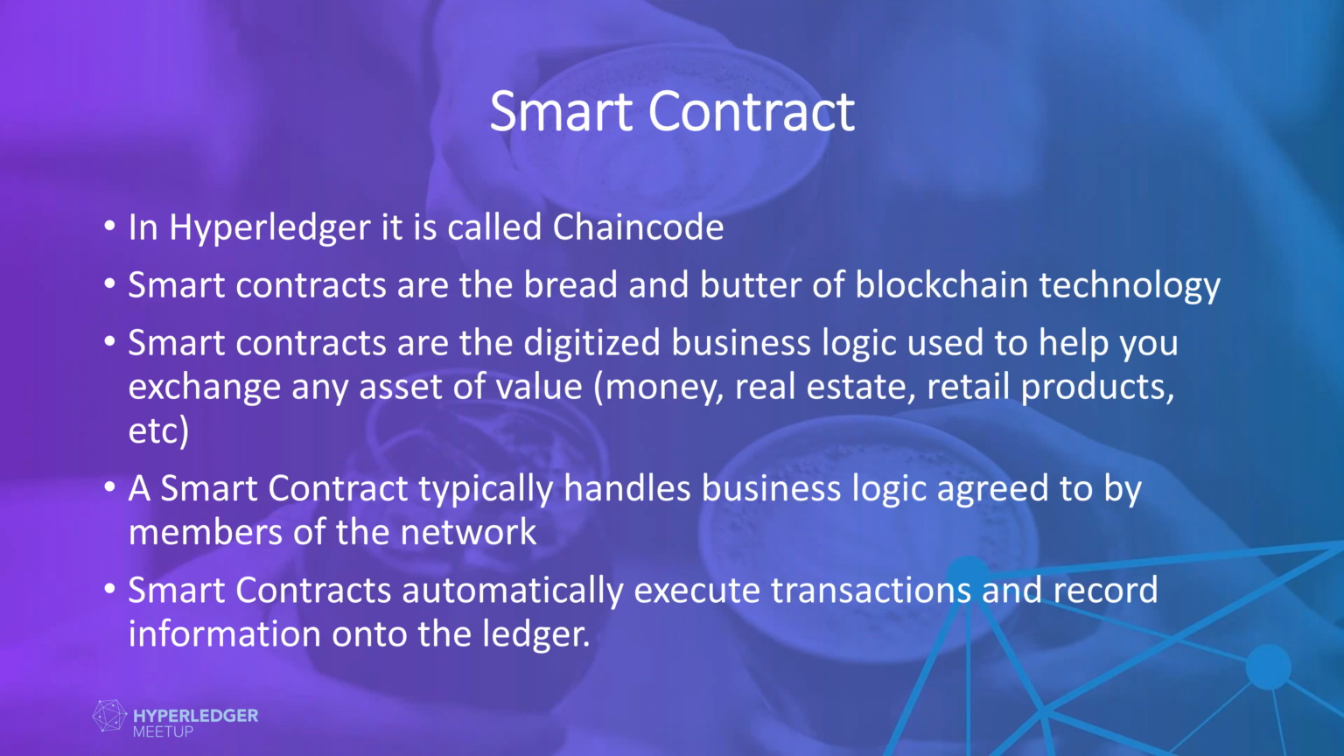Basically, smart contracts handle the business logic that is agreed by all the members of the network. Whoever is a participant in the network, they all agree that yes, these are the conditions, and these must be fulfilled for every contract. All the logic will be inside the smart contract. The smart contract automatically executes the transactions and records the information on the ledger.